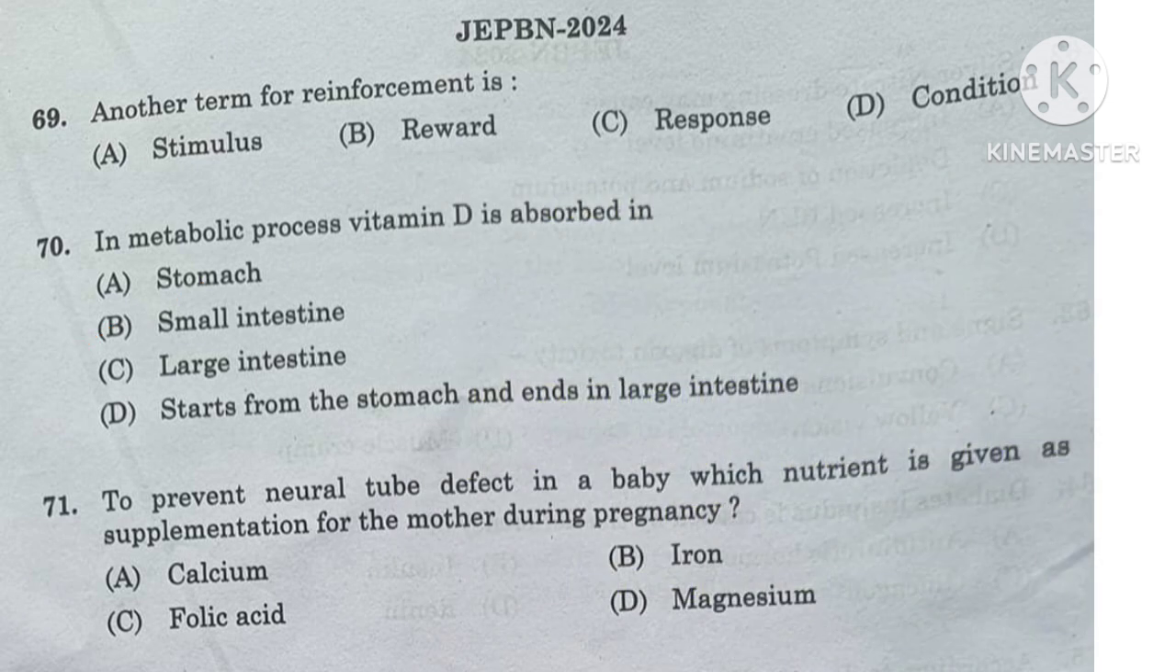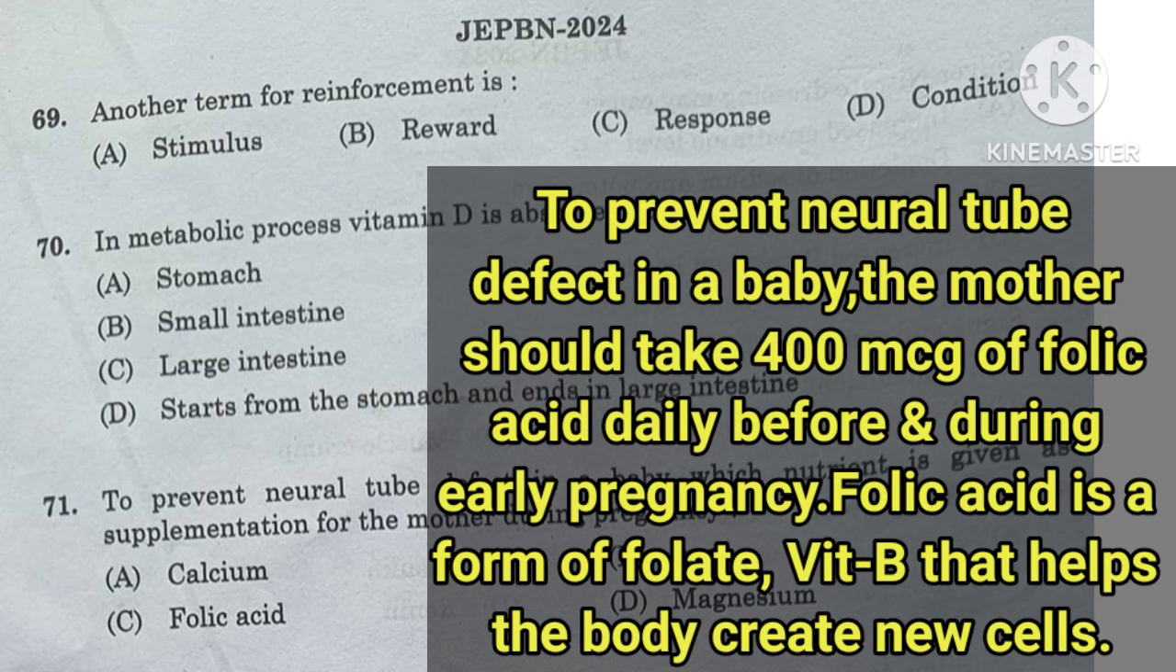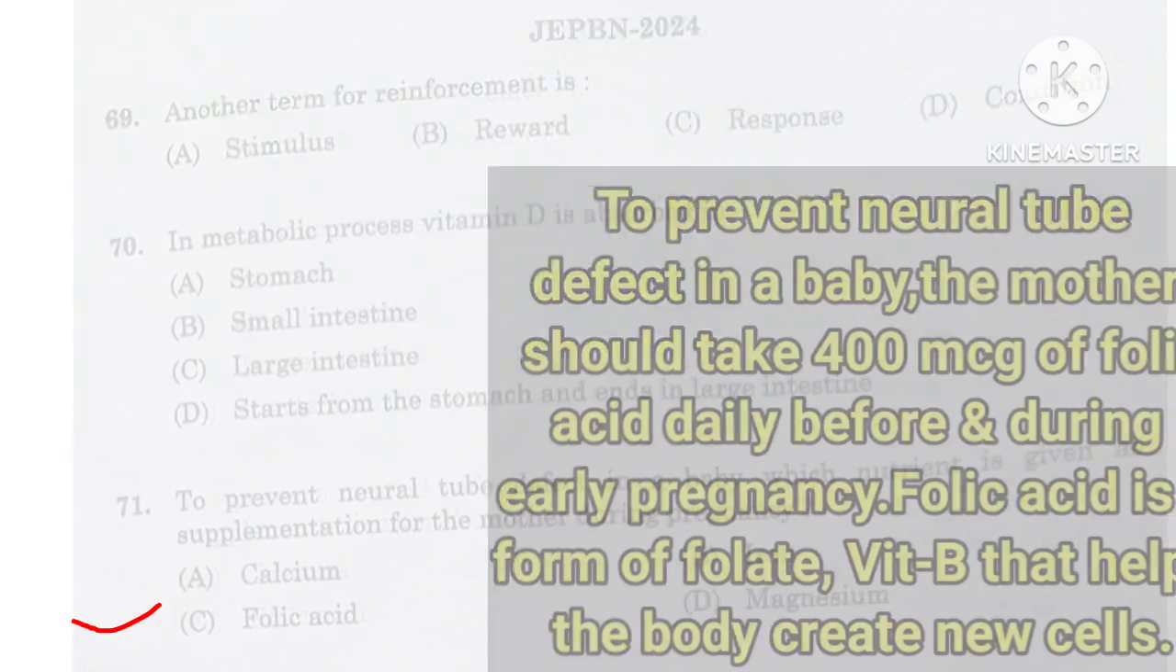To prevent neural tube defects in a baby, which nutrient is given as supplementation for the mother during pregnancy? Calcium, iron, folic acid, or magnesium. To prevent neural tube defects in a baby, the mother should take 400 micrograms of folic acid daily before and during early pregnancy. Folic acid is a form of folate, a B vitamin that helps the body create new cells. So here the right answer is option C, folic acid.